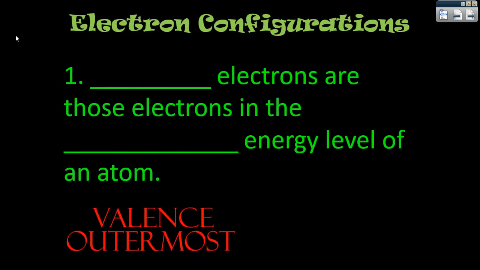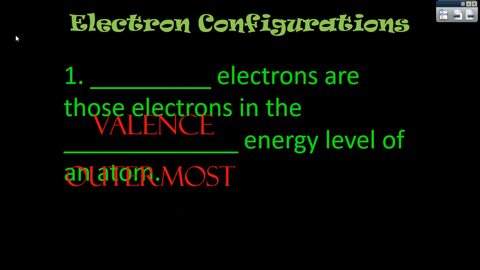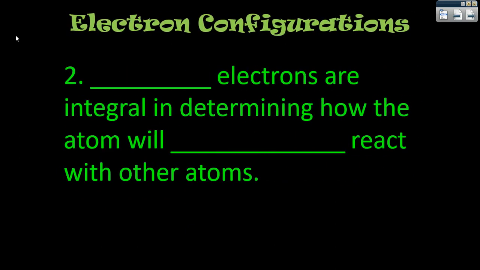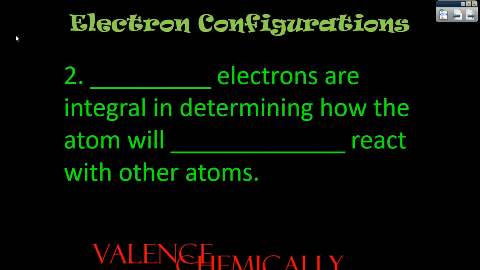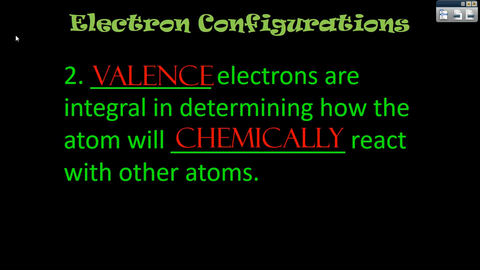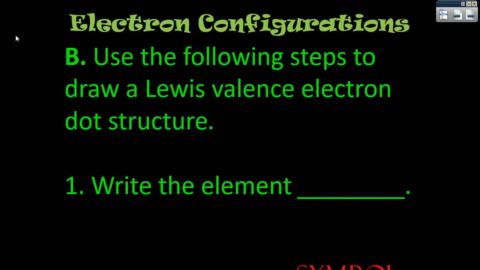A couple of things. Valence electrons are those electrons in the outermost energy level of an atom. Why are we focusing on those guys? Well, turns out that valence electrons, they're the ones responsible for determining how an atom will chemically react with other atoms. They're really important. And so these types of configurations really highlight the importance of those valence electrons. Now, here are a few steps, and then I'll show you how to do some.